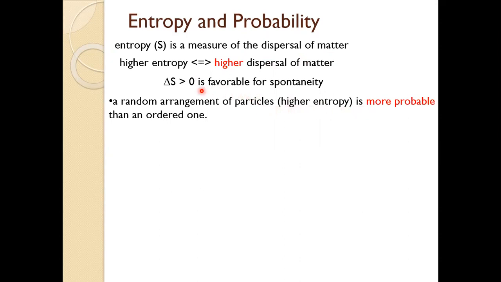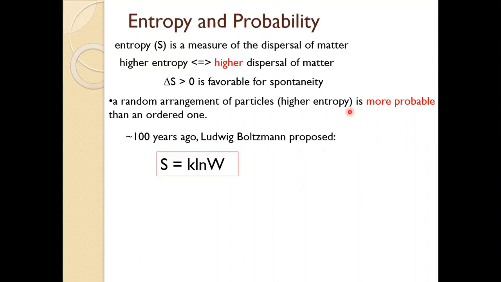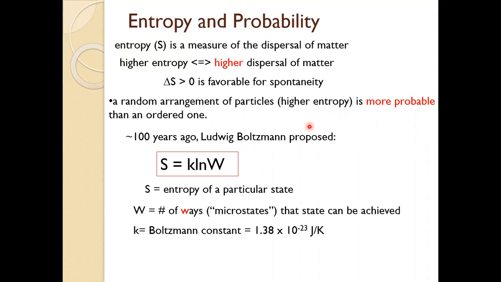And the reason why a delta S that's greater than 0 is favorable for spontaneity is because a disordered state is more probable than an ordered one. A state of particles which is more disordered, more random, is more likely, more probable than an ordered one. We can equate entropy and probability by an equation that Boltzmann first proposed about 100 years ago, which says that the entropy of a particular state is equal to a constant times the natural log of W, where W is the number of ways or microstates that particular state can be achieved.